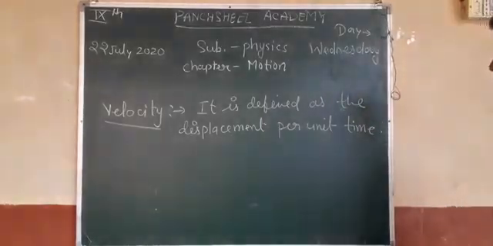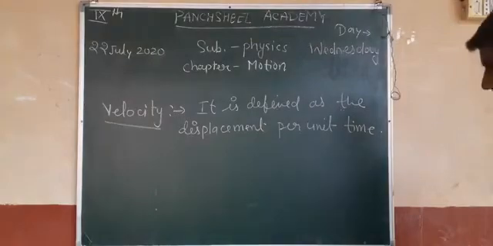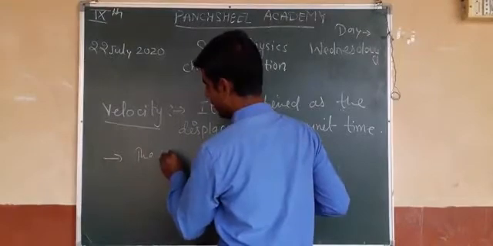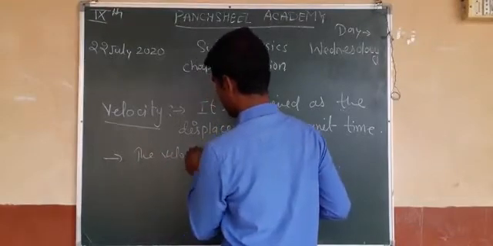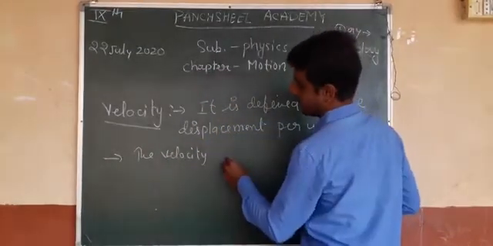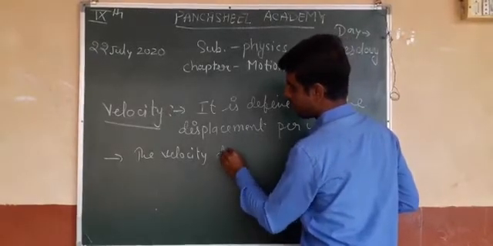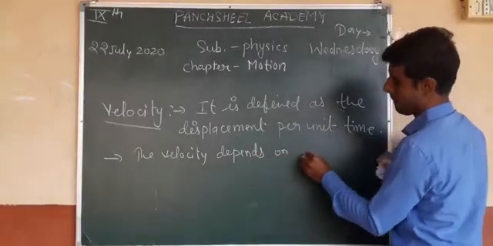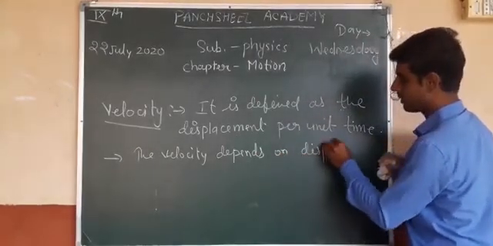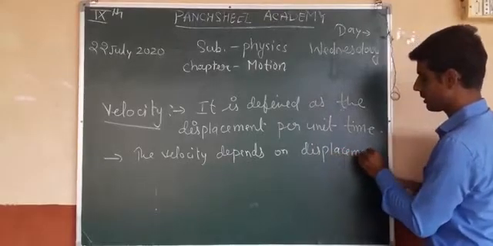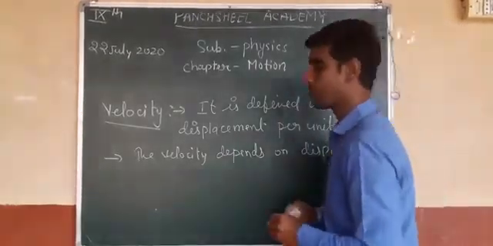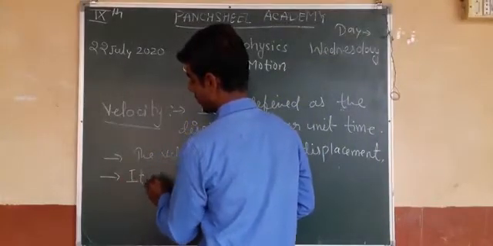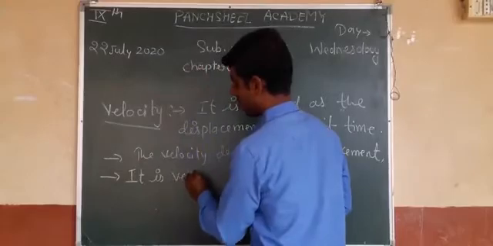Velocity depends on displacement, so it is a vector quantity.